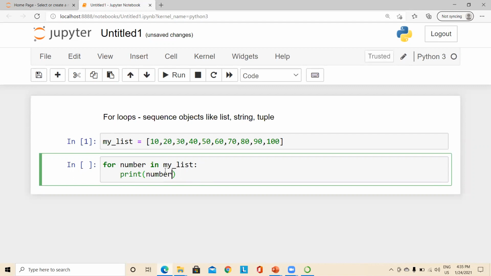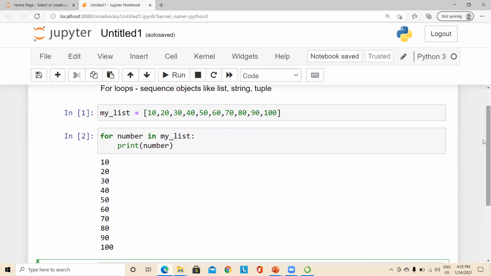So how does this for execute? This for in this list executes, and for each execution, the variable number represents every item available in this list. So when we execute this, all the elements of the list get printed. Let us execute and see the output.